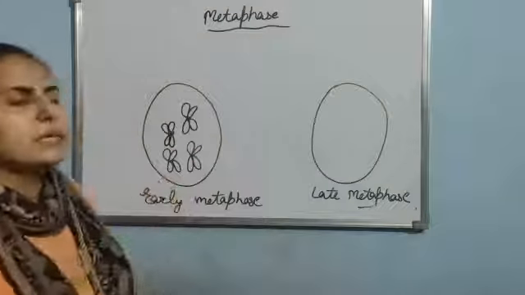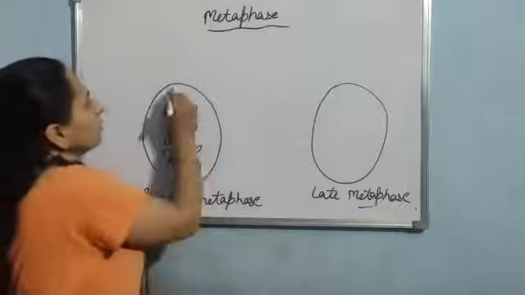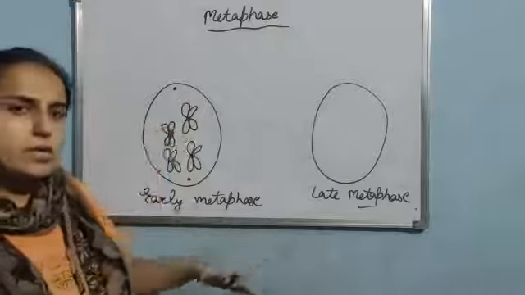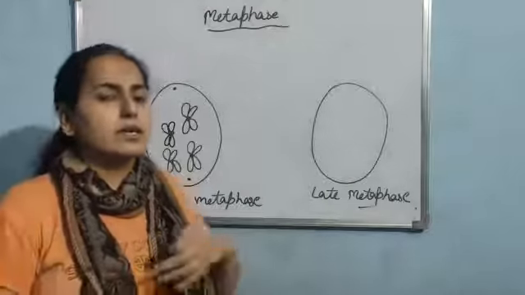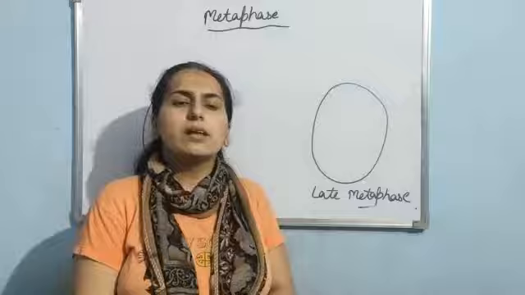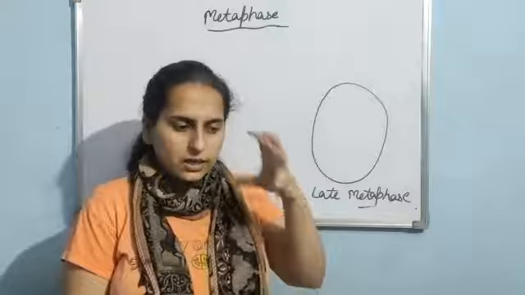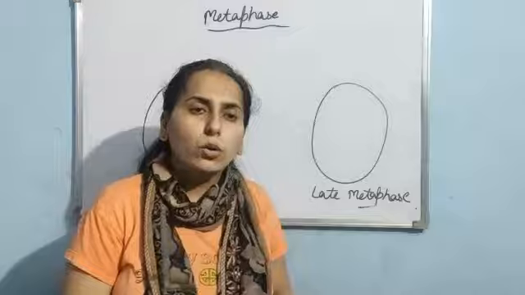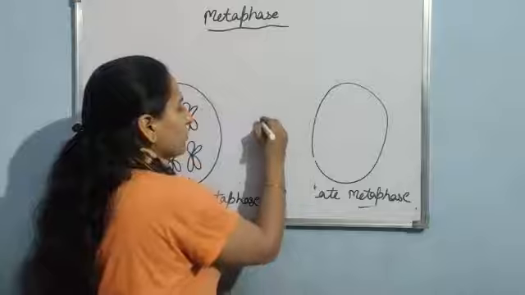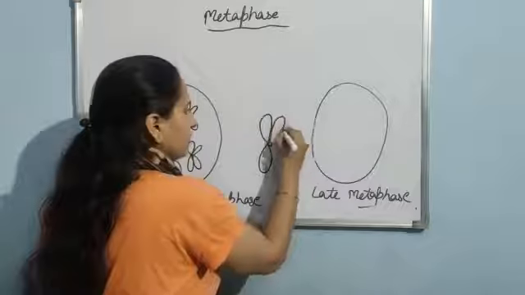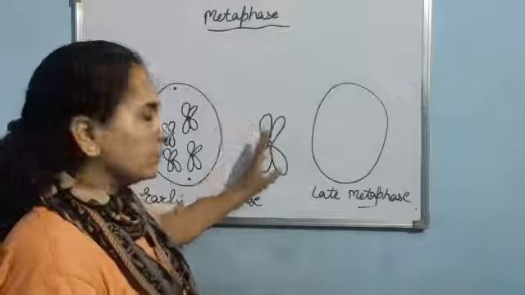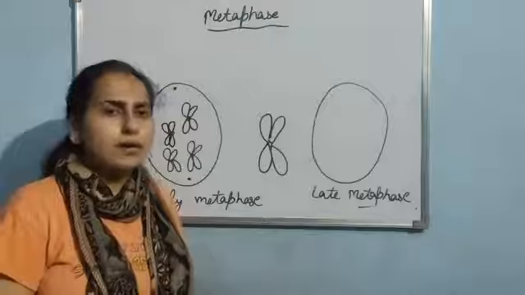So now what will happen basically in this stage, as I told you, in the late prophase, the centrioles, they started moving towards the opposite poles and there is formation of the spindle fibers. Now actually what will happen in the metaphase, the spindle fibers, they will start attaching with the kinetochore. Now what do you mean by kinetochore? If I draw the structure of a chromosome, it is having a centromere at the center, and with that two sister chromatids are attached. Clear?